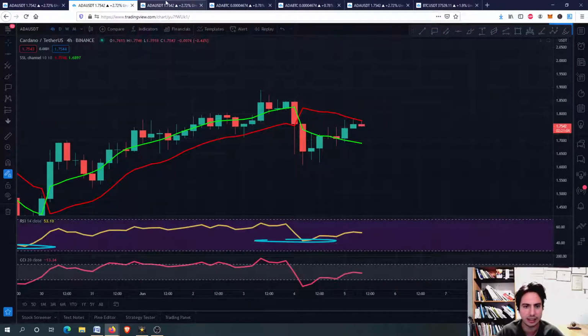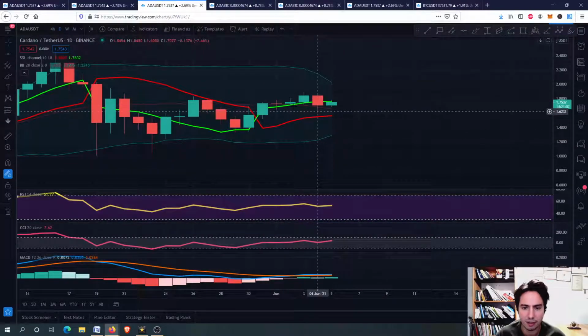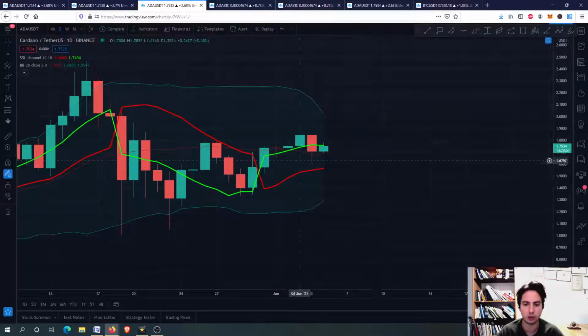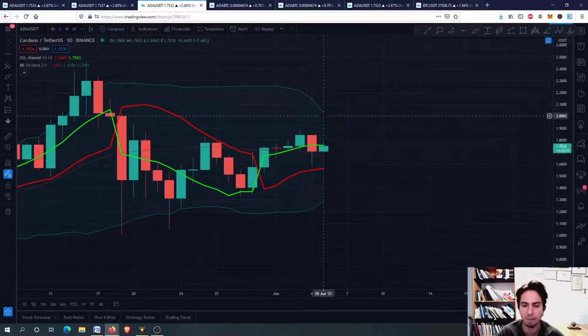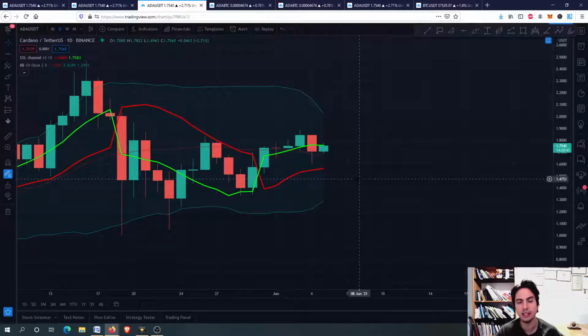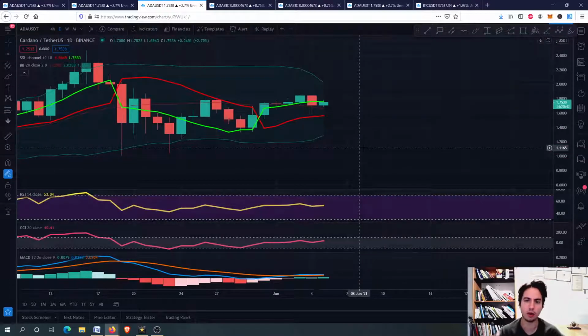You can see here we didn't, but now on the daily frame, the green line is above the red line. You can see it on your screen. And of course, for the Bollinger Bands, we are now in the middle. When we are approaching the top line of the Bollinger Bands, we have a risk. When we are approaching the bottom line of the daily frame, we are having a buying opportunity. This is a general rule, guys, for the normal market, not for a very bearish market, not for an impulsive wave.